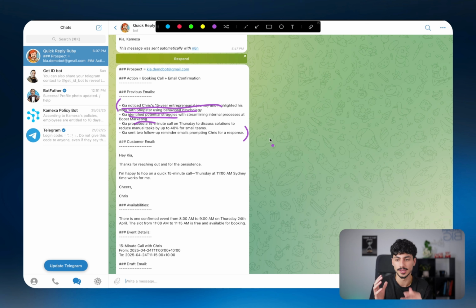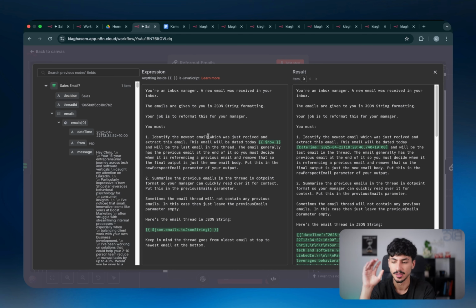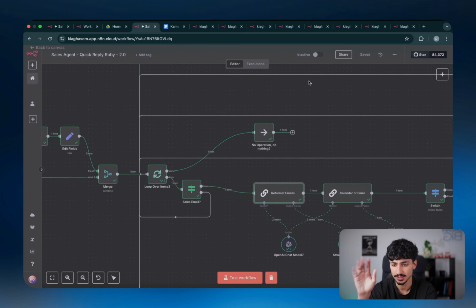So then you can tell the AI agent whether what it's trying to do is actually good or whether you want it to change. So I'll probably let you guys read the prompt for this one yourselves as well, but it's just a very simple prompt, which is saying, grab those emails and turn it into the data that we're requesting. You probably wouldn't need to change anything here, so I'll just leave it as it is.